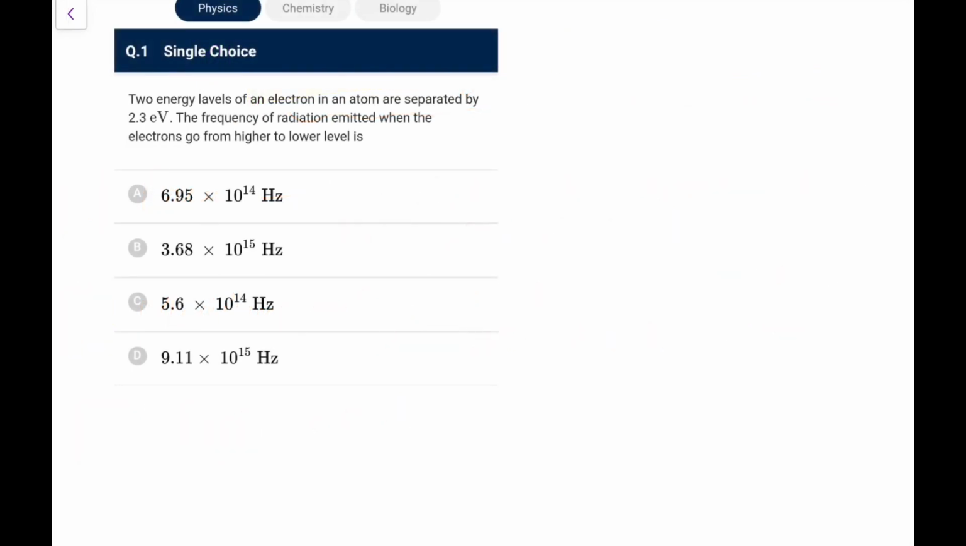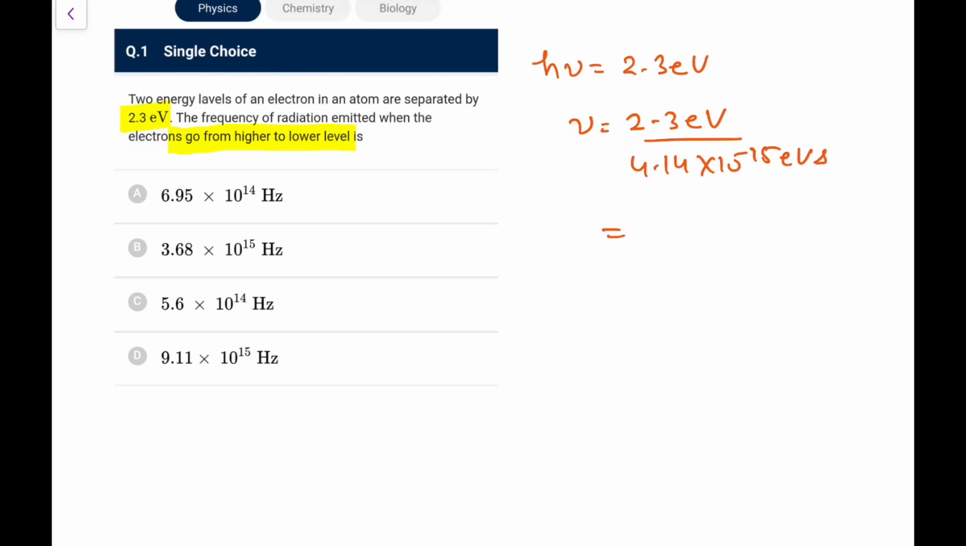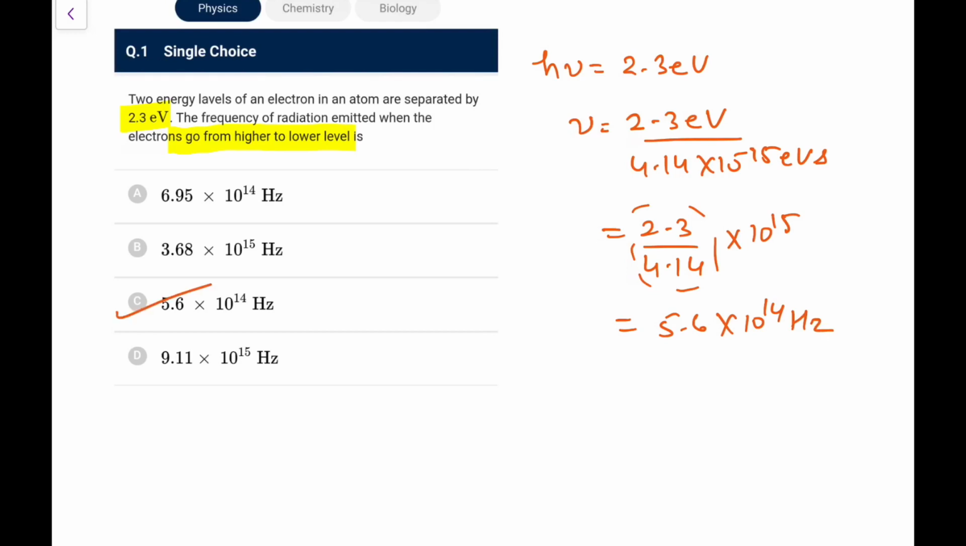So let's start. Two energy levels of an electron in an atom are separated by 2.3 eV. The frequency of radiation emitted when the electron goes from higher to lower level. The simple way: h nu would be equal to the difference, which is 2.3 eV. So nu would be 2.3 eV upon h. h you can write as 4.14 into 10 to the power minus 15 eV second. This is the value you should remember. So it is 2.3 upon 4.14 into 10 to the power minus 15. Roughly, if you solve, this would be 0.5 something, so it would be 5.6 into 10 to the power 14 hertz. That is the most appropriate one. I can go for option C here.